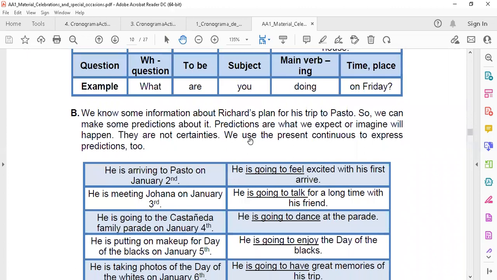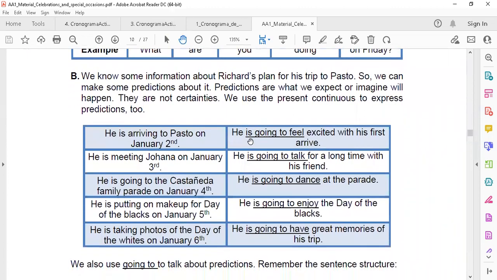We know some information about Richard's plans for his trip to Pasto so we can make some predictions about it. What I told you, ¿cierto? Lo que les estaba diciendo. Podemos hacer algunas predicciones basado en lo que él ya decidió. Entonces, lo que él ya decidió lo vamos a expresar en continuo.